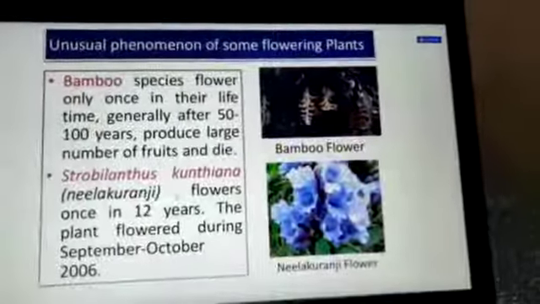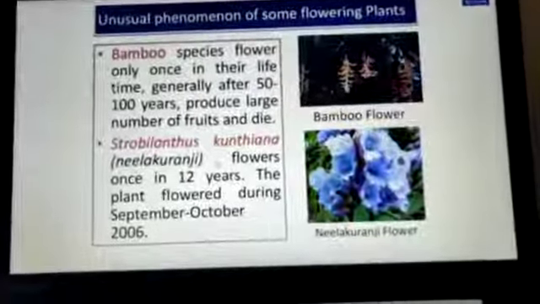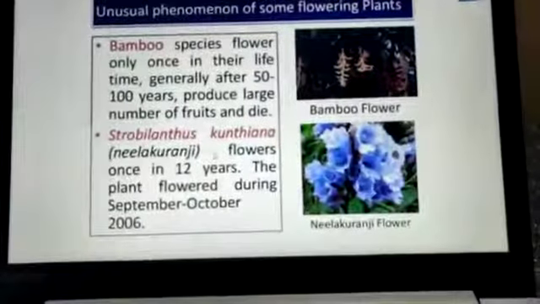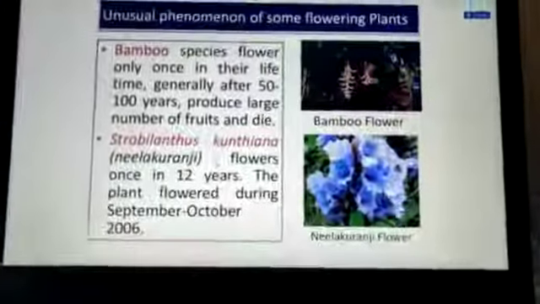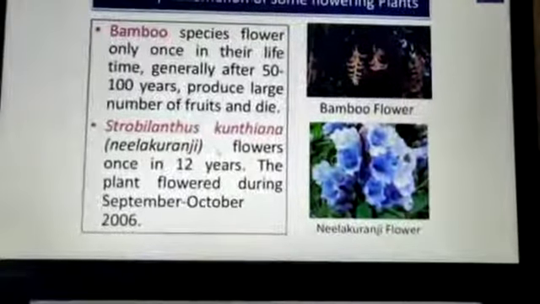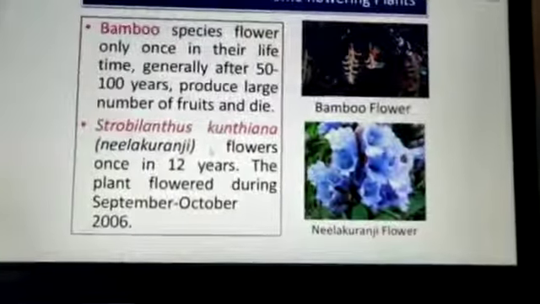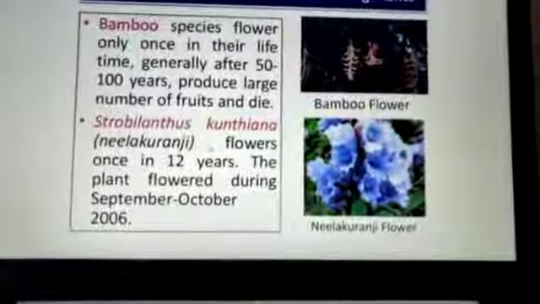Now, unusual phenomena of some flowering plants. Bamboo species flower only once in their lifetime, generally after 50 to 100 years, produce a large number of fruits and die. Another example is Strobilanthes, or you can simply remember the common name, that is Neelkurinji. Neelkurinji flowers, जो grow होते हैं, they are blue in color, that's why the name Neela Kurinji is given.